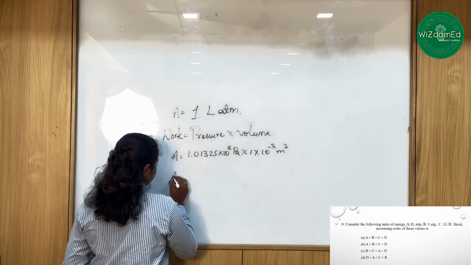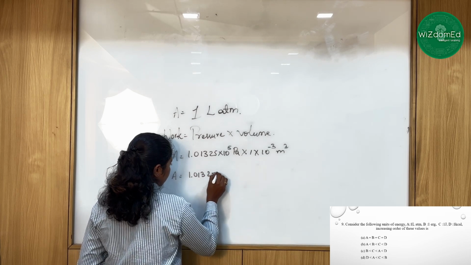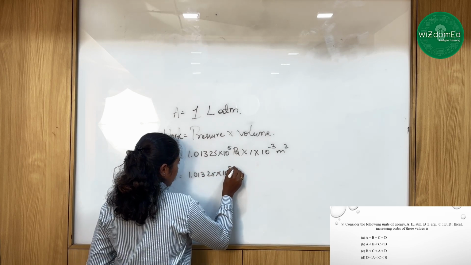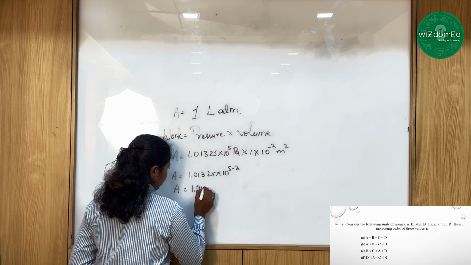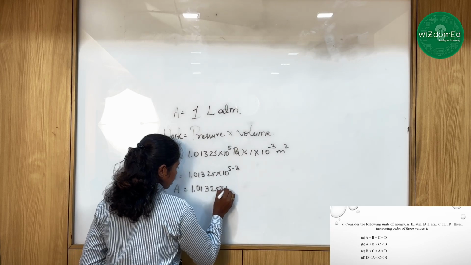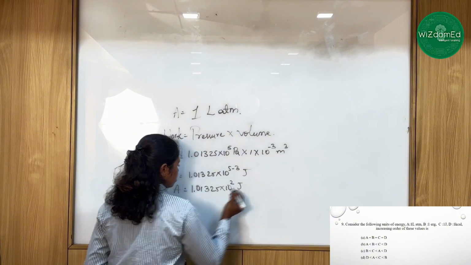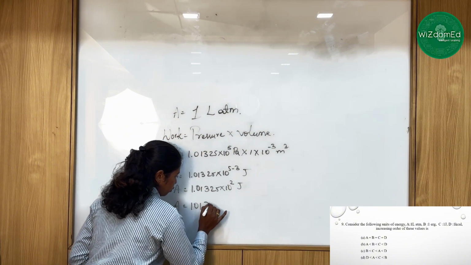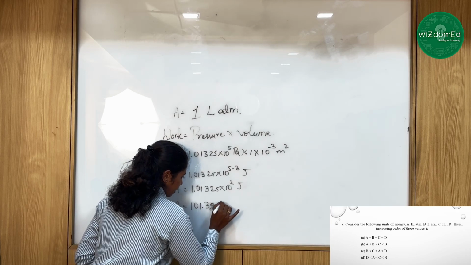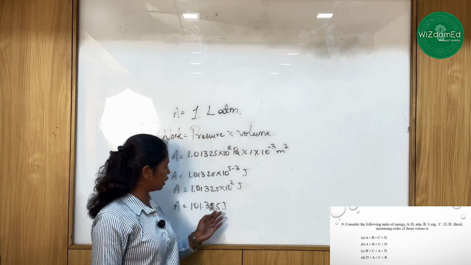Upon multiplication, this is going to become 1.01325 into 10 raised to power 5 minus 3, so 1.01325 into 10 raised to power 2 joules. Pascal into meter cube converts into joules. So A is going to become 101.325 joules. So we have converted A, which is given as liter atmosphere, into joules.